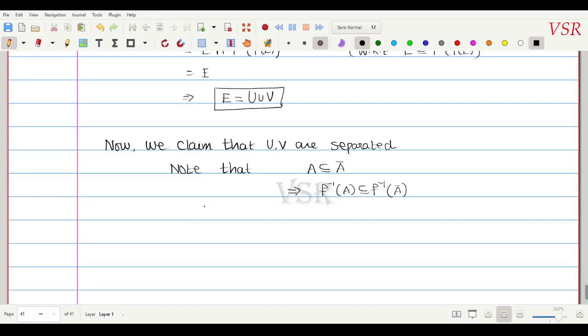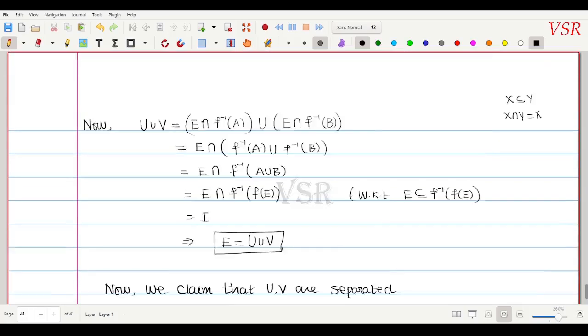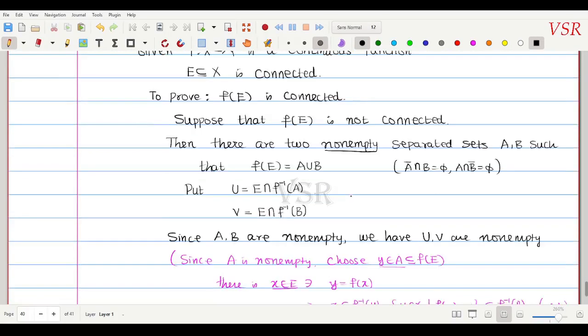Now go to the definition of U. From this we get that U is a subset of f inverse of A, because E intersection f inverse of A equals U. So U is always a subset of f inverse of A.